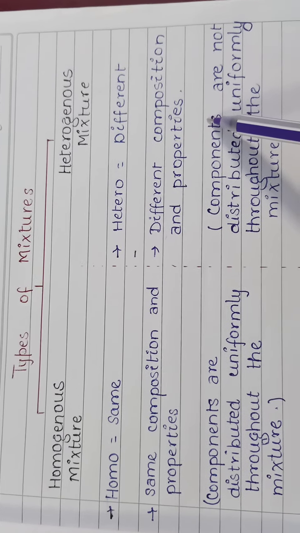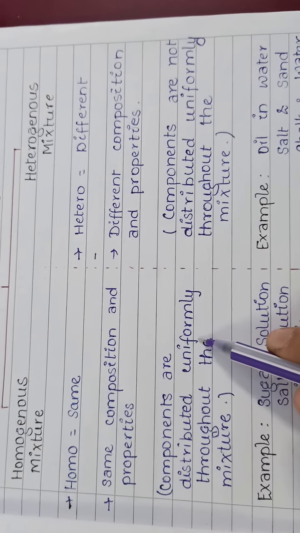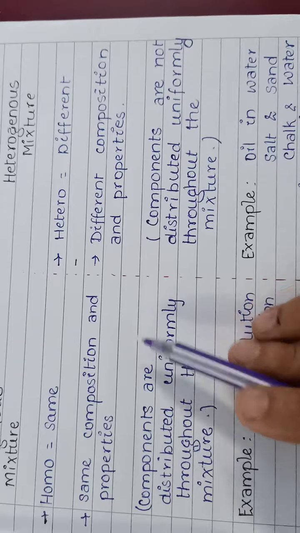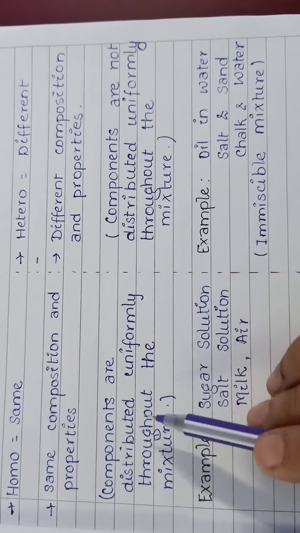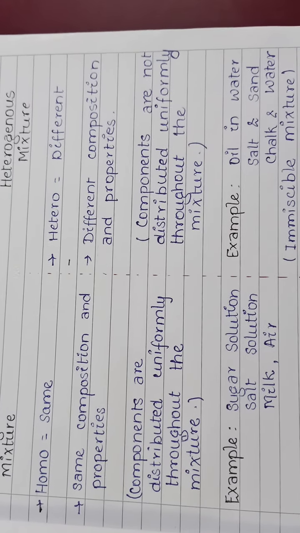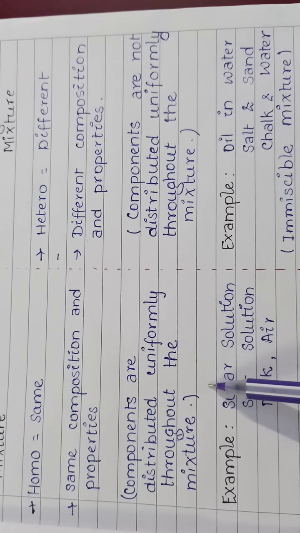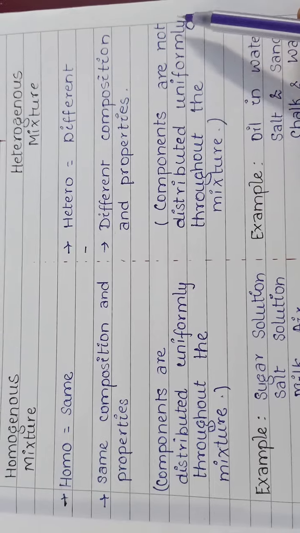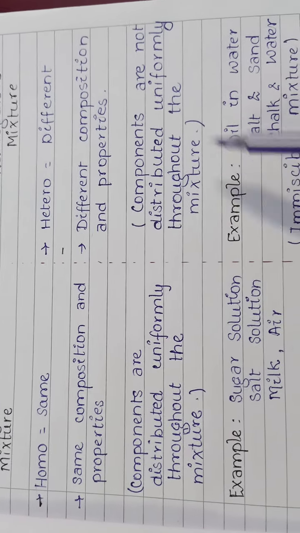In other words, we can say that components are distributed uniformly. Same composition and properties means components are distributed uniformly throughout the mixture. In a homogeneous mixture, components are distributed uniformly throughout the mixture. But in case of a heterogeneous mixture, components are not distributed uniformly throughout the mixture.